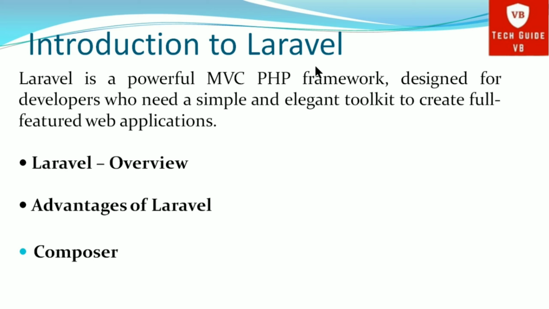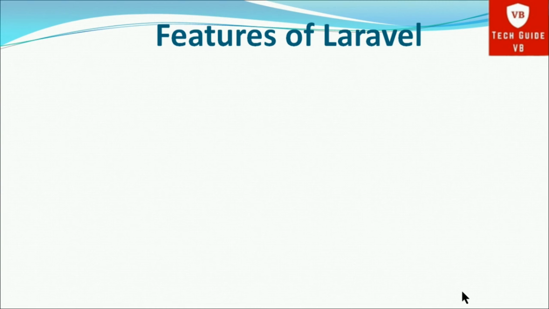Then the next concept is Artisan. What is Artisan? The command line interface used in Laravel is called Artisan. It includes a set of commands which assist in building a web application. These commands are incorporated from the Symfony framework, resulting in add-on features in Laravel 5.1, that is the latest version of Laravel. Now we will see the features of Laravel.